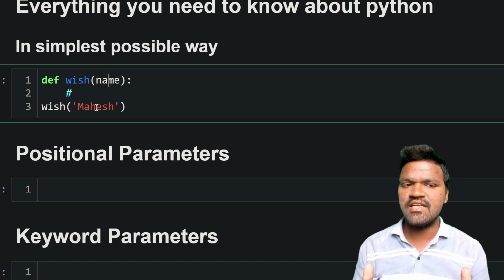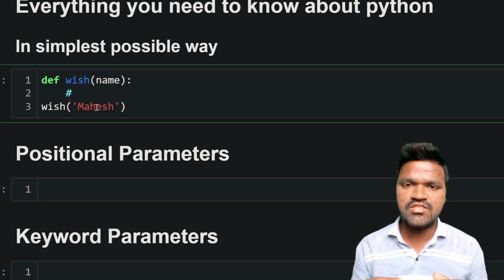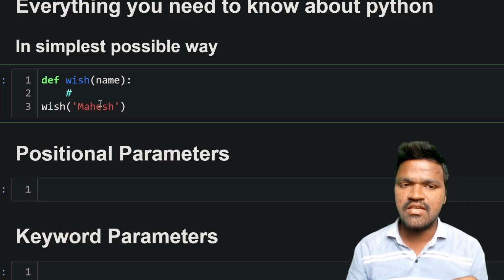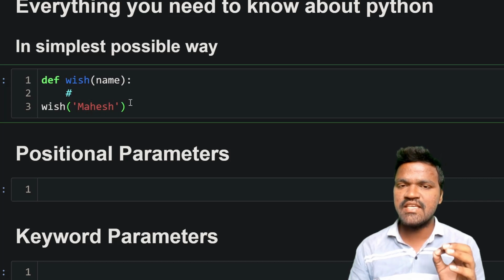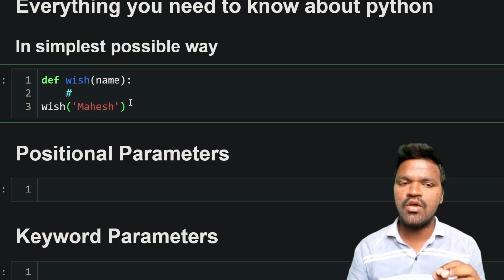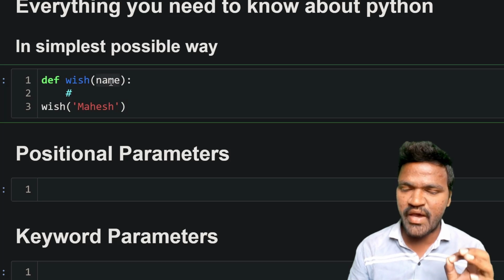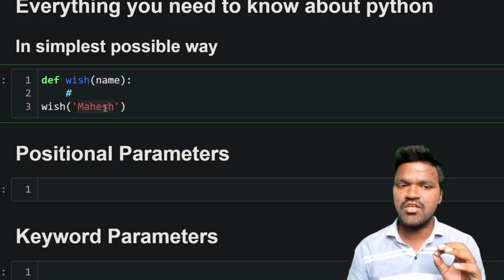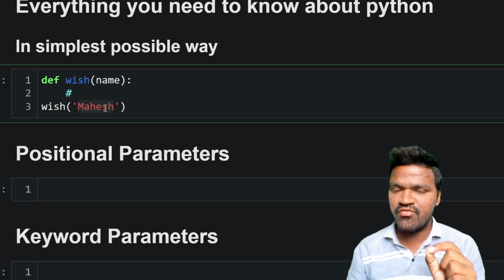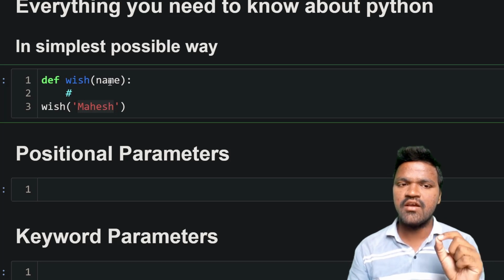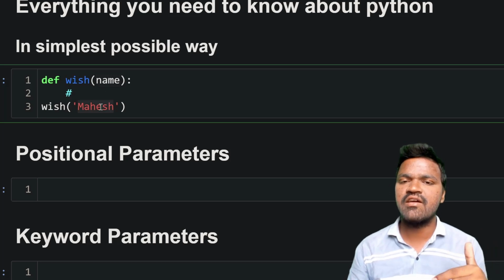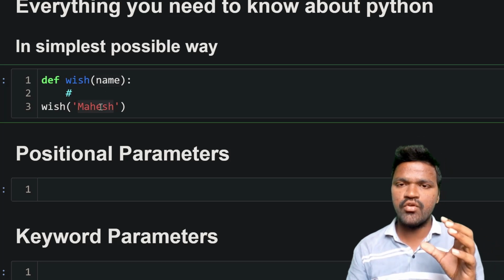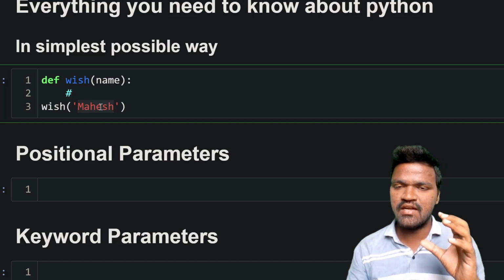People use parameters and arguments interchangeably. Don't worry about that. Whatever they mention, all of these refer to the same things, either when defining a function or when calling a function. That is the key aspect that we wanted to know. Internally, this is considered parameters and this is considered arguments. I hope you can understand the difference. Parameters are considered whenever we are defining the function. Arguments are considered whenever we are calling the function.